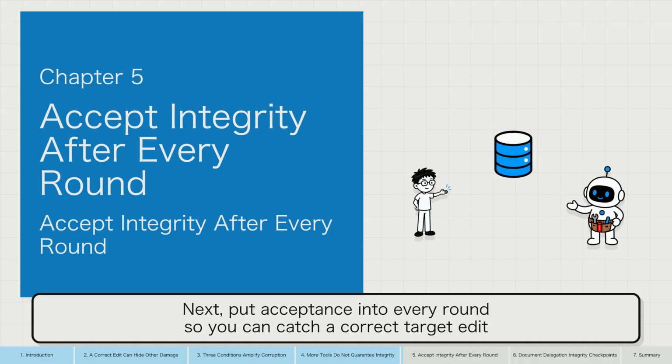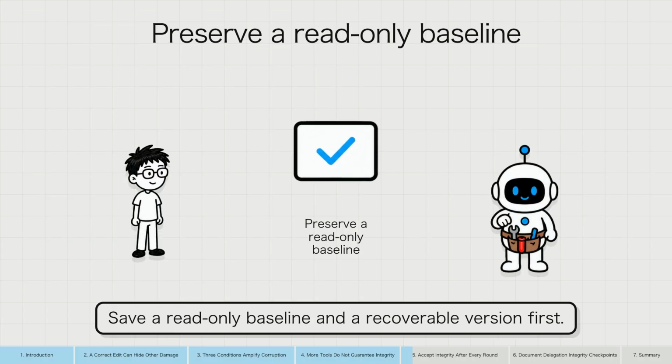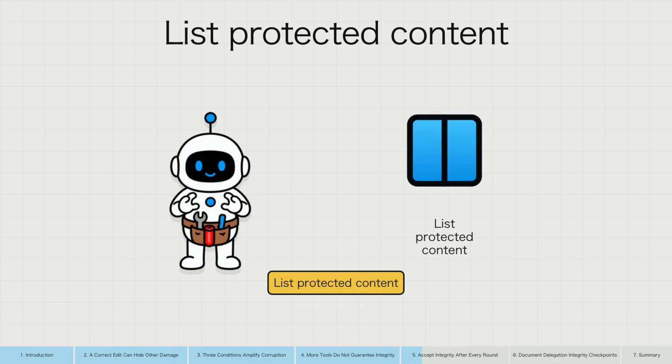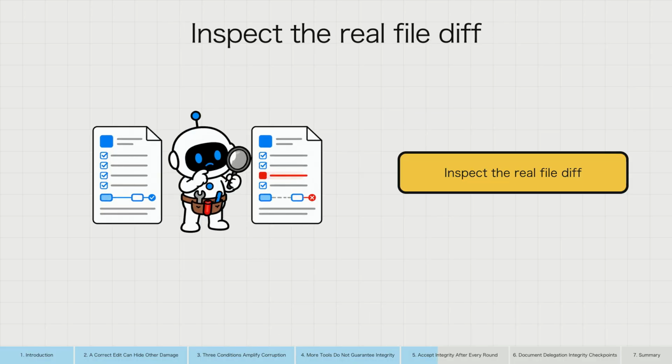Next, put acceptance into every round so you can catch a correct target edit that quietly damages something else. Save a read-only baseline and a recoverable version first. Without the original, a later diff cannot tell you which content was already correct. Create a protected content list covering numbers, dates, names, citations, links, table formulas, approved conclusions, and sections that must remain untouched. After each round, inspect the real diff.